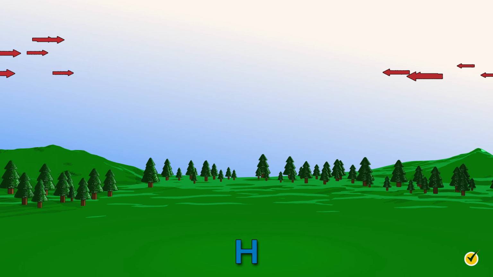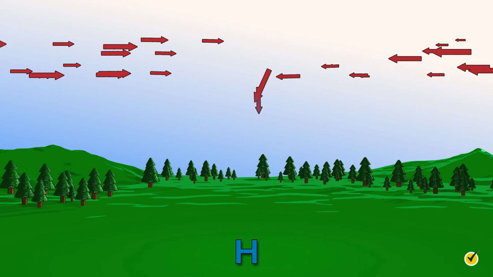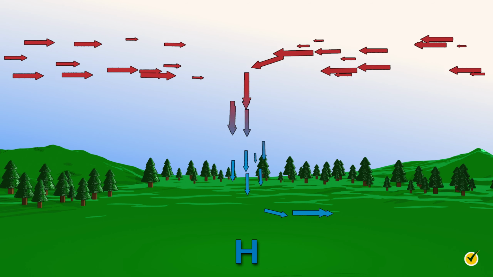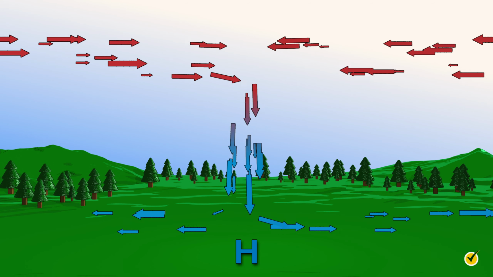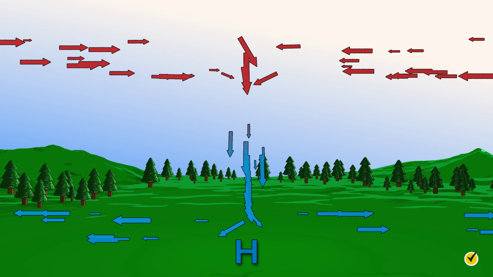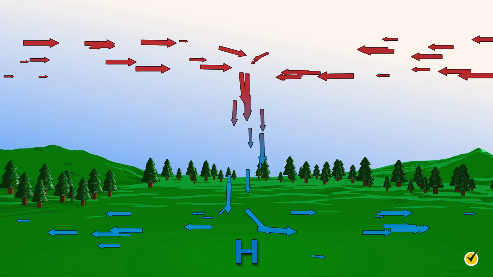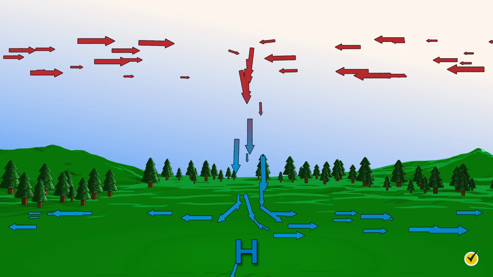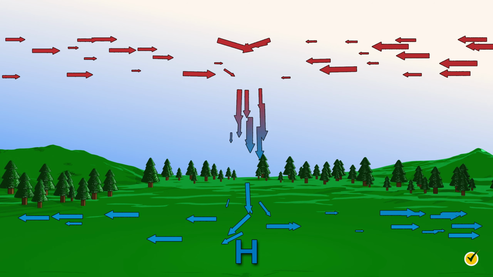Now, let's look at a high-pressure system. The H near the surface is what tells us this is a high-pressure system. Let's go back to the whipped cream example. Imagine that same dollop of whipped cream is sitting on the table. Now, drop a book on it from above. What happens to the whipped cream? It's going to squirt out horizontally from either side.